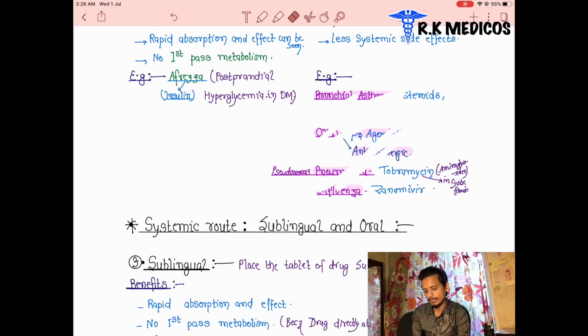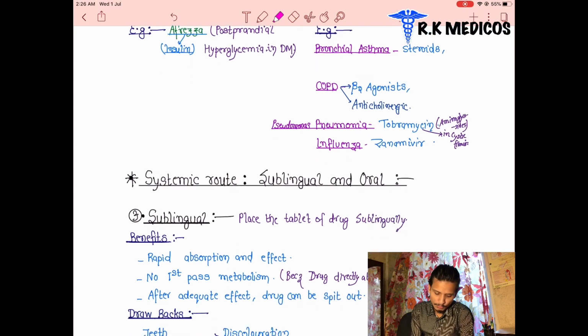So here we basically understand what the inhalational method is, what the drugs in the inhalational method are, and what the benefits are. We have to memorize in this topic the benefits of these routes. Basically, what we have to memorize is the benefits of all of these routes.